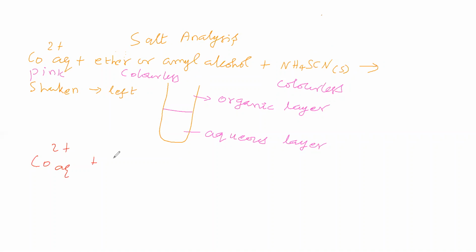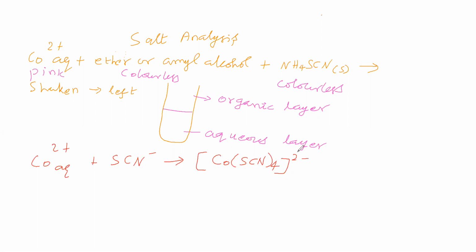This cobalt takes SCN minus and gives a complex. The complex formula is [Co(SCN)4]2-. So this complex is formed.